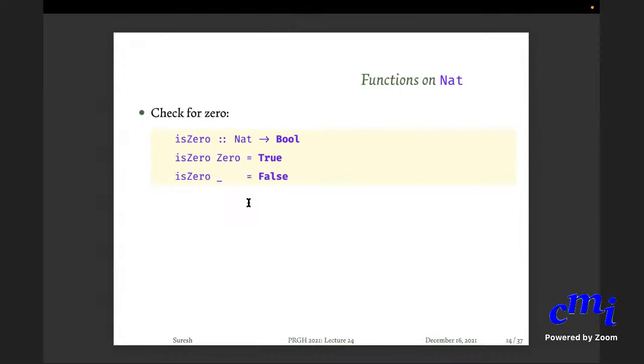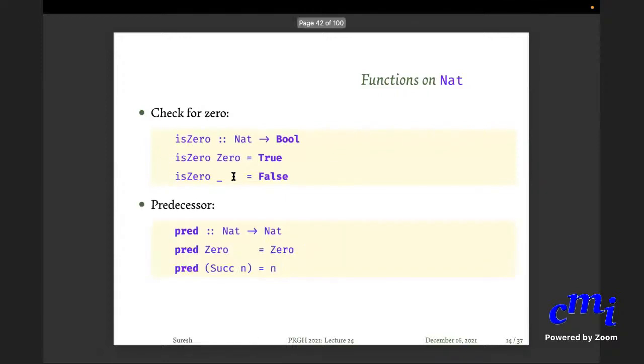Okay, so now you can do various functions on this. You can ask whether something is 0, and this is pattern matching. So isZero of Zero is True, isZero of anything else is False. Predecessor you can do, but of course 0 does not have a natural number as a predecessor, so we'll have to have our own definition. We'll say that predecessor of Zero is Zero, let us say. But predecessor of Succ of n is n.